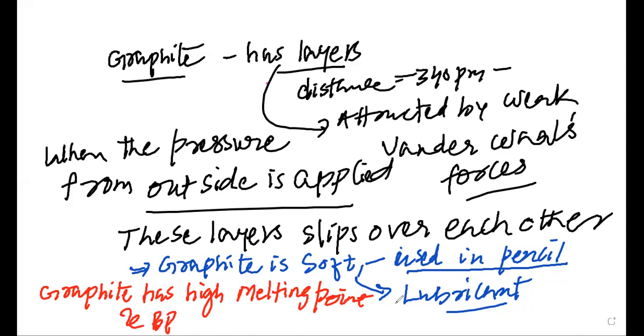Thus, when other lubricants become vapor, graphite can be used as a lubricant even at higher temperatures.